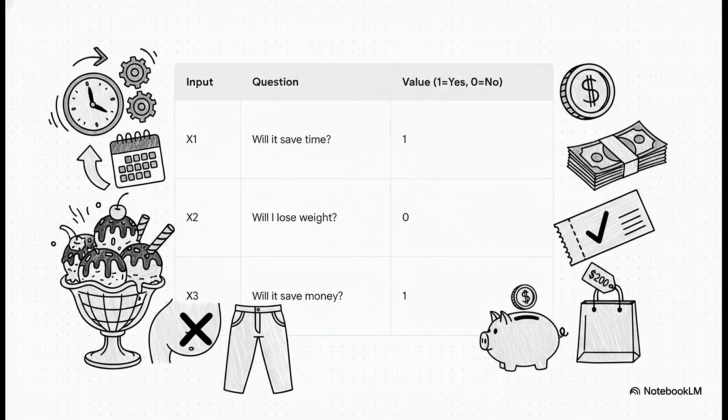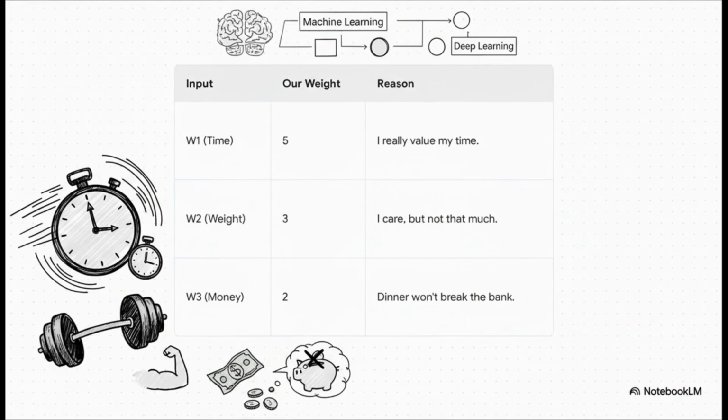That's another 1. But here's the thing. Not all of these factors are equally important to me, right? And this is a really key idea in machine learning. Weights. We get to tell the model what we care about most. So for me, saving time is a huge deal. Let's give that a weight of 5. My weight, I care, but pizza's calling my name, so we'll give that a 3. And money? The coupon helps, but dinner's not going to break the bank, so let's give that a weight of 2.